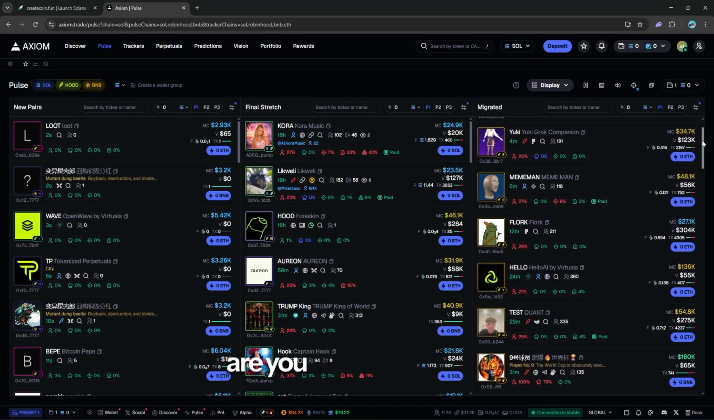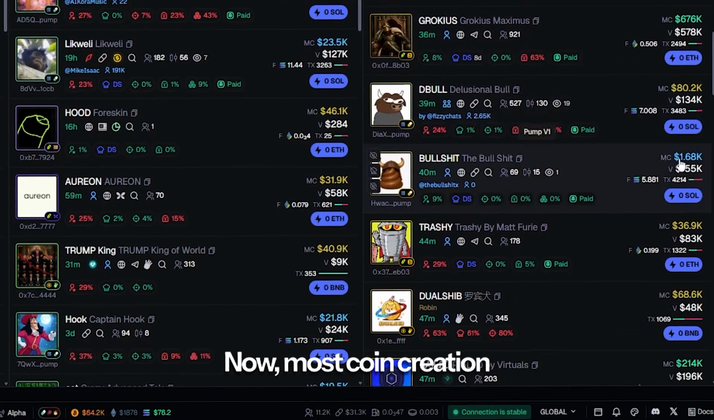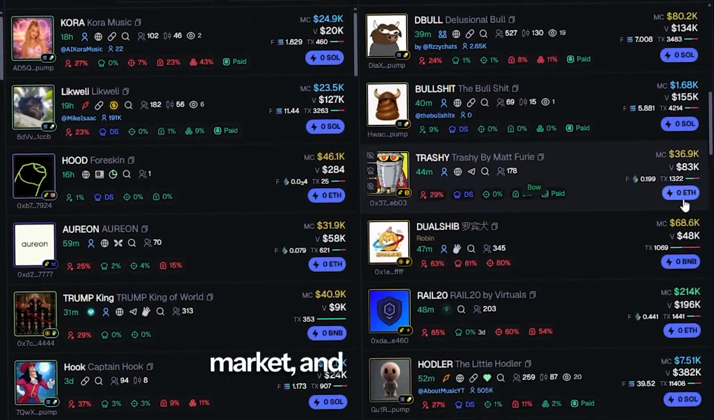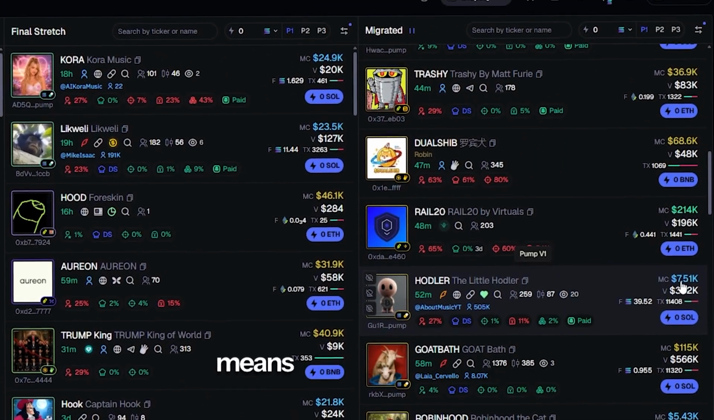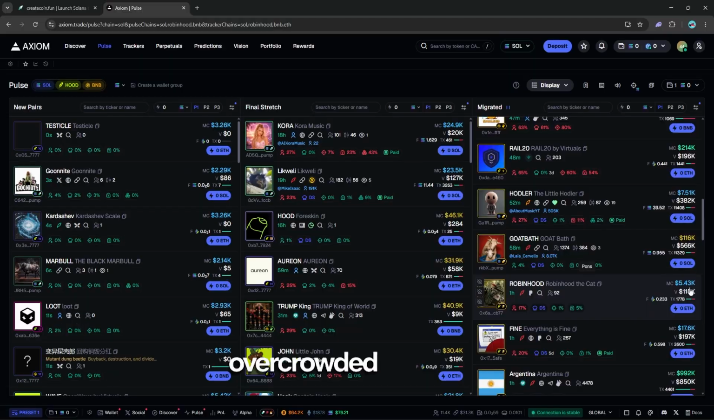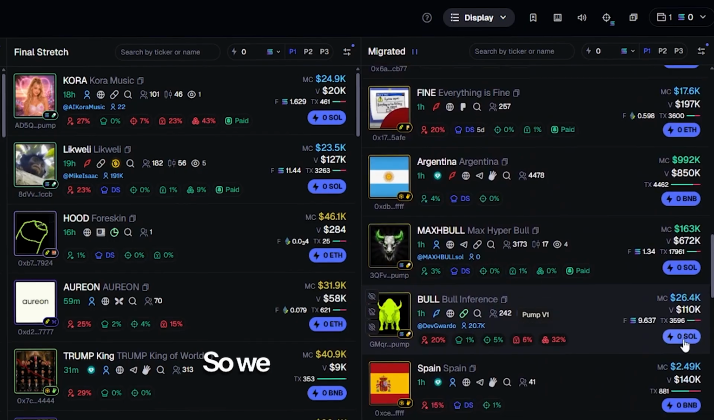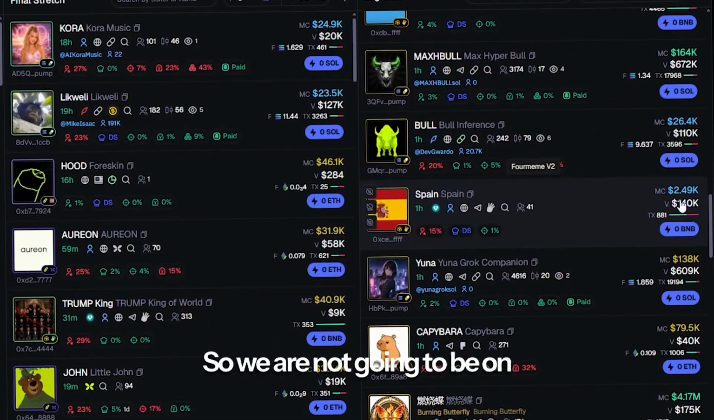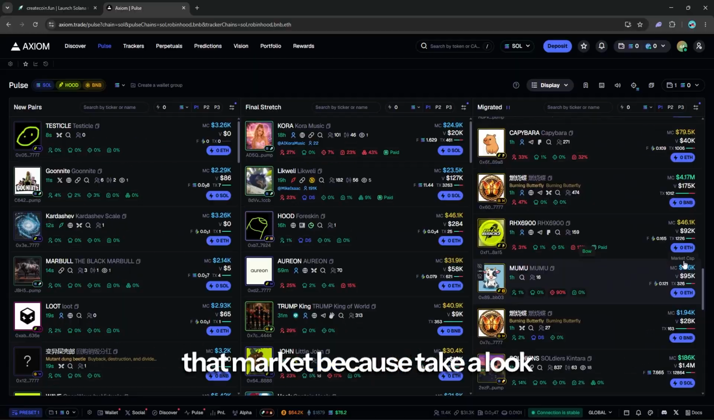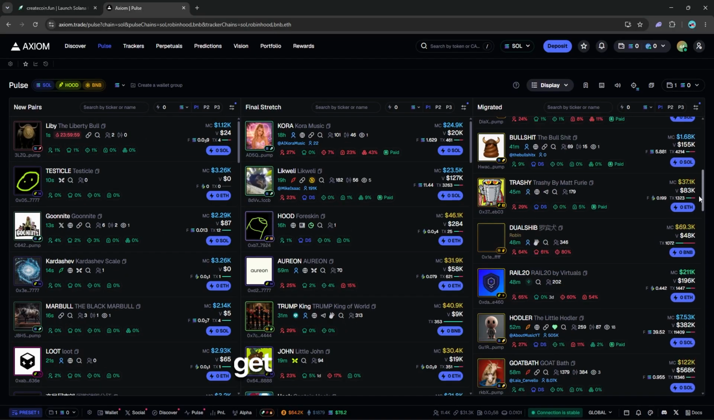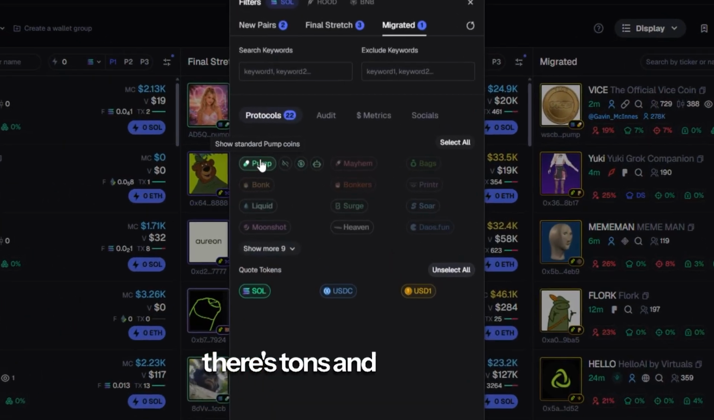So when it comes to creating a coin, one of the things you need to consider is what market are you going to sell on? Now, most coin creation platforms will use the pump market. And because most of them use the pump market, it means that that market is overcrowded like crazy. So we are not going to be on that market, because take a look here at these market caps. They're not great and they get restricted, and also there's tons and tons of fees.